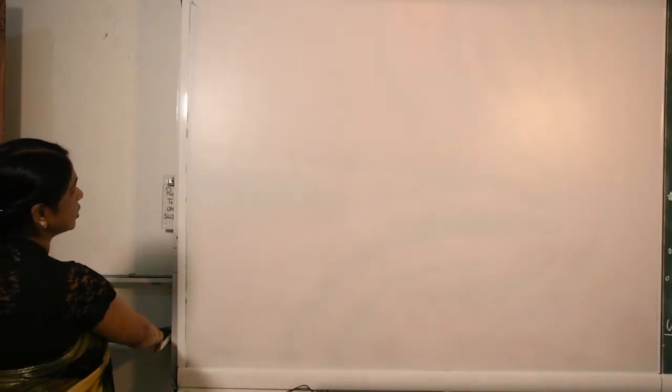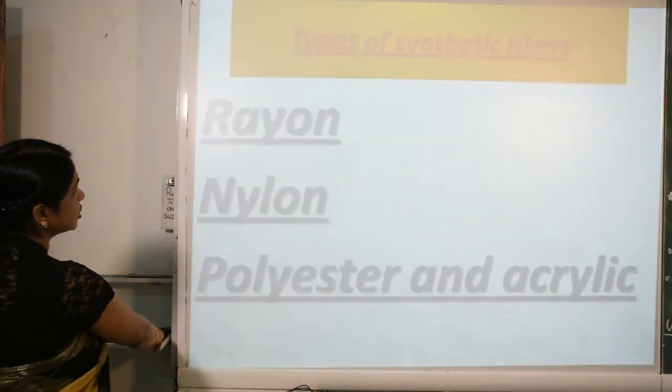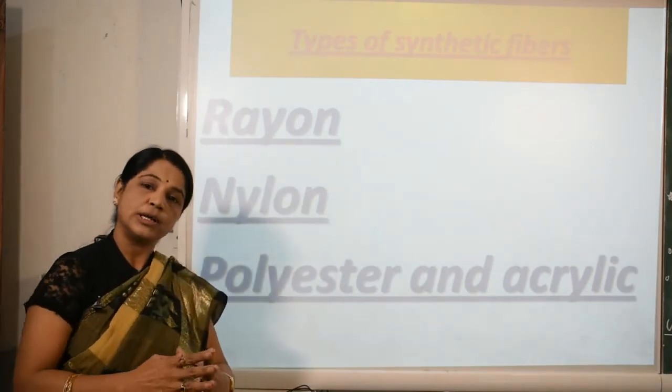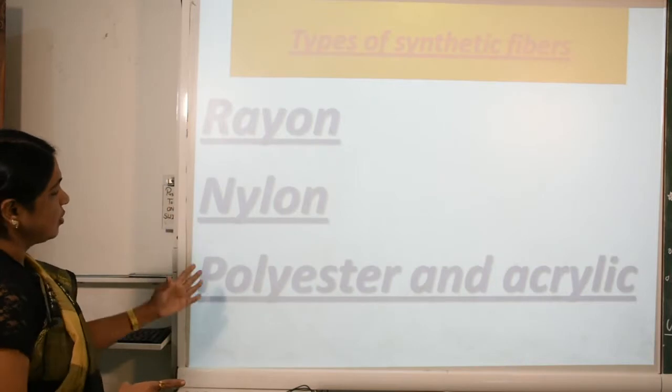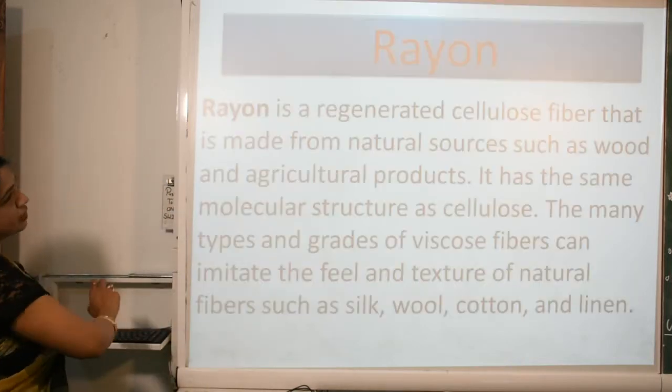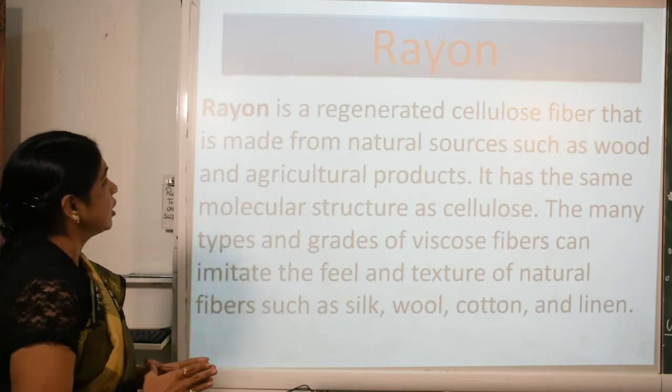Here various pictures are shown of the types of synthetic fiber, as I told in the beginning: rayon, nylon, polyester and acrylic. What is the first? We are going to see the rayon.